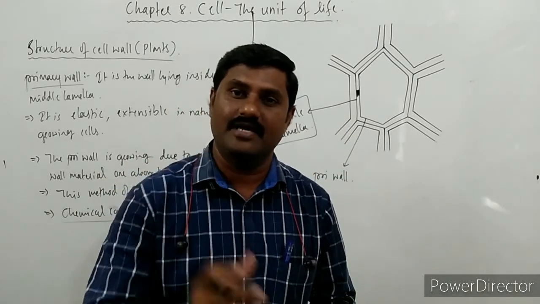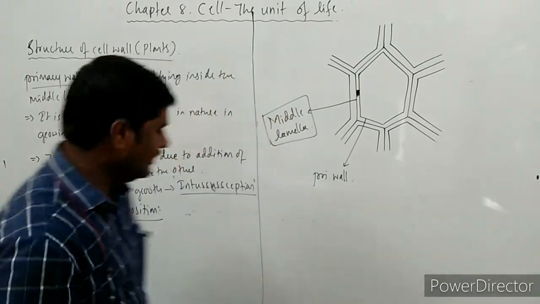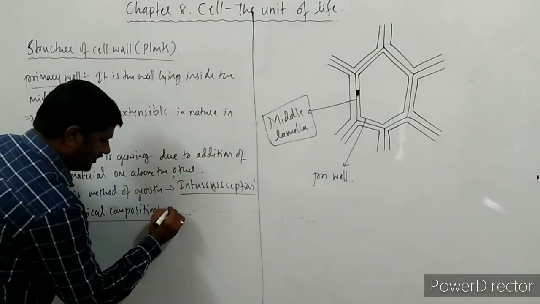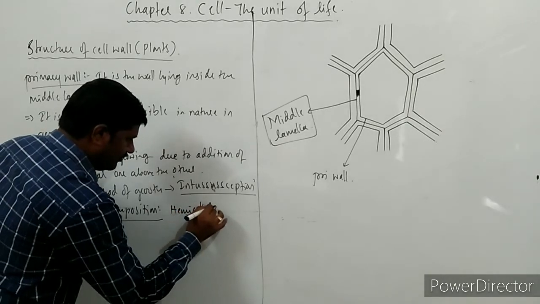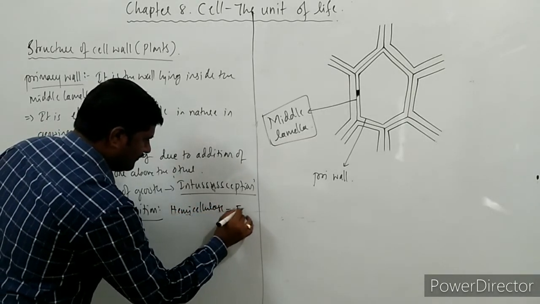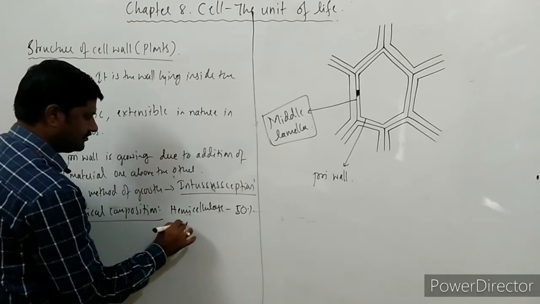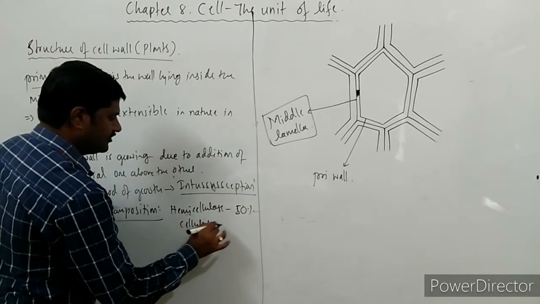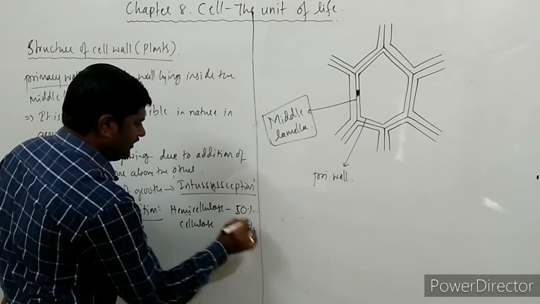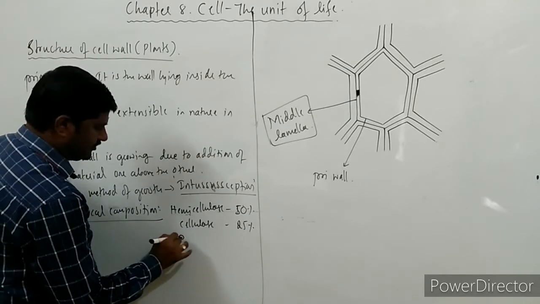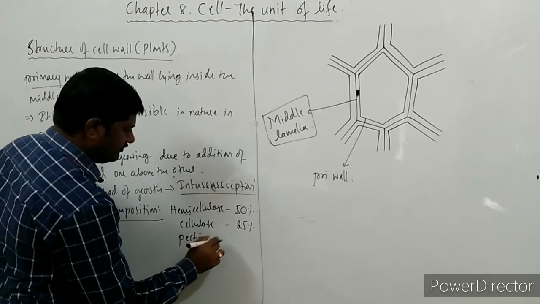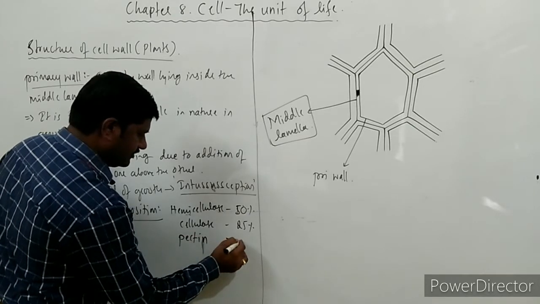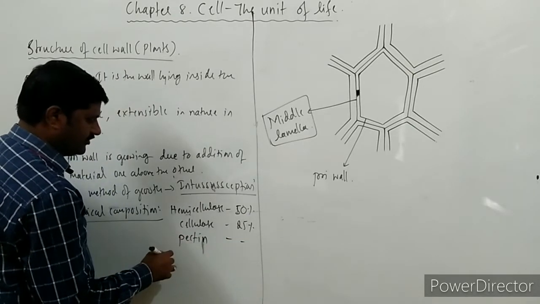Then what is the chemical composition of this primary wall? Let us see here. Maximum is hemicellulose, which is about 50%, and cellulose is also present, which is about 25%, and next a little bit of pectin material.